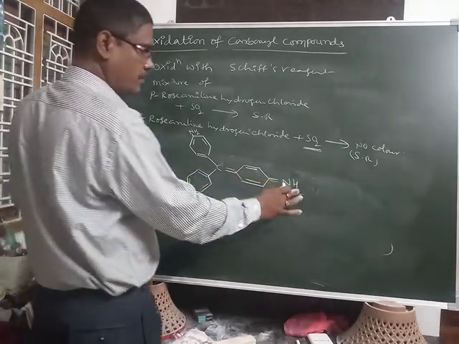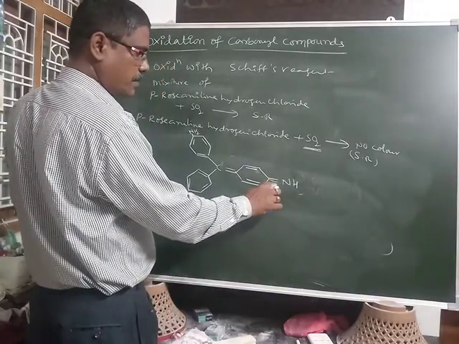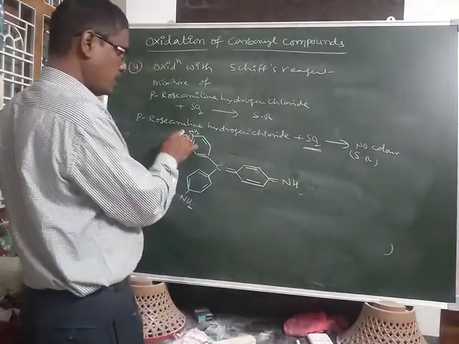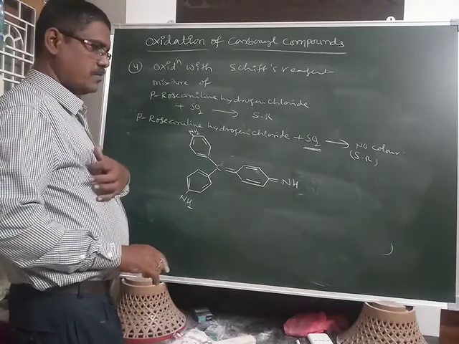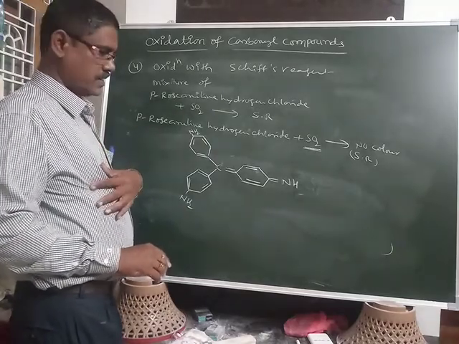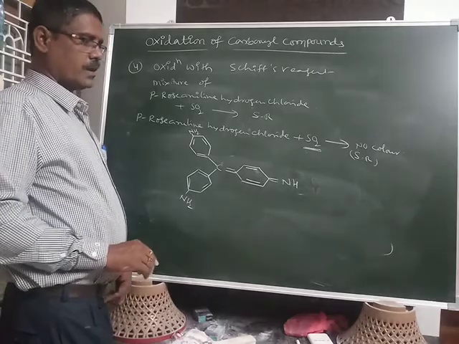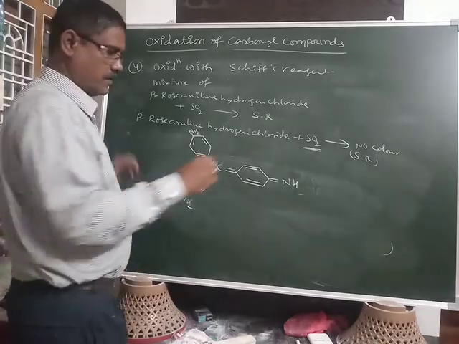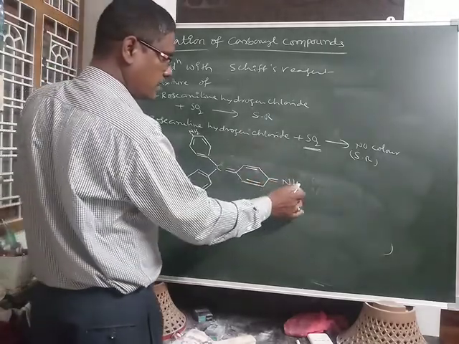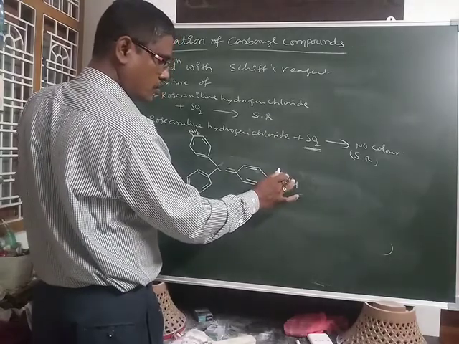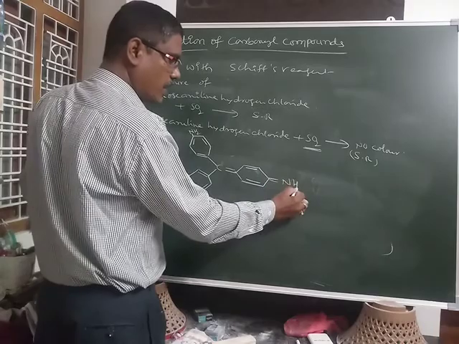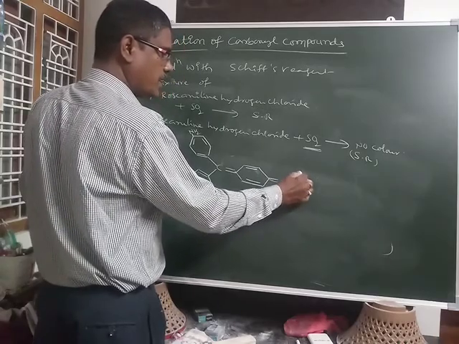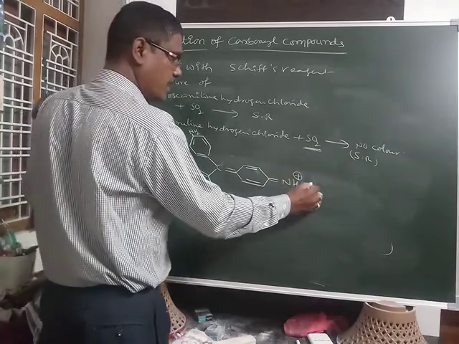Here a double bond nitrogen has three bonds, and here also three bonds. You check, any carbon contains 4 bonds, and any nitrogen atom contains 3 bonds. When we add HCl, due to the presence of a lone pair of electrons it takes one more hydrogen and becomes NH2 plus and Cl minus.